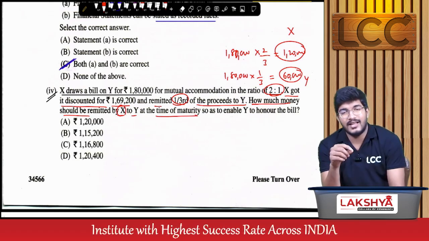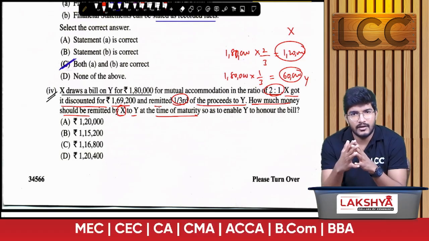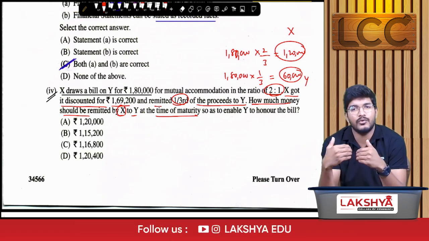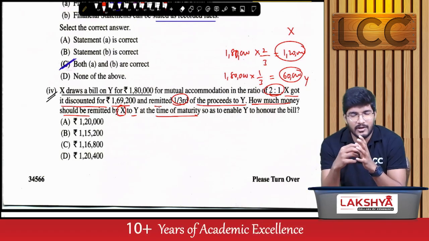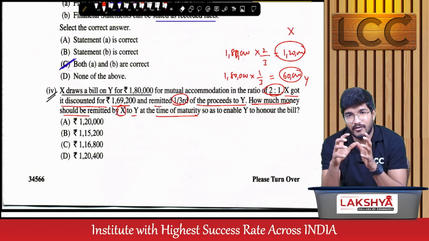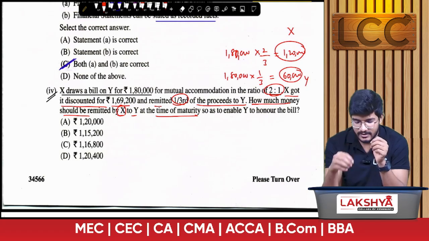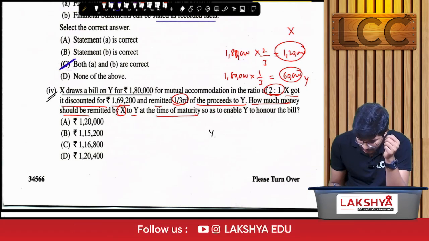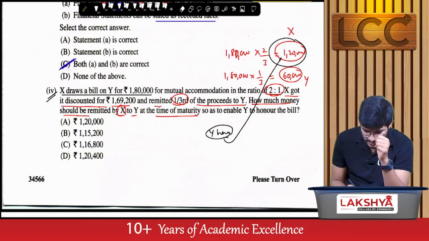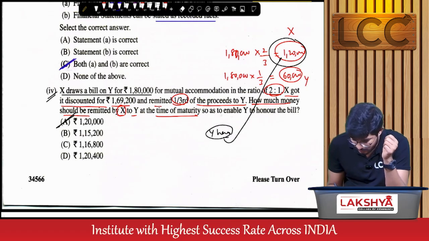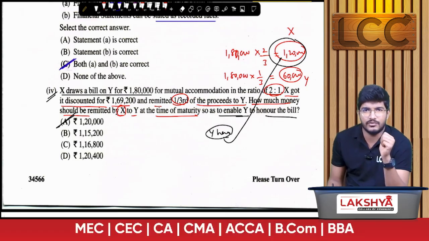Now, in this case, the drawee is Y, right? As the drawee is Y, on the due date Y has to pay the amount to the bank. But before that, in order to honor the bill of exchange, Y has to collect X's portion of the bill for repayment to the bank. Now, in such a case, Y has to receive X's share of the bill for making payment to the bank. That means the answer is 1,20,000, because to enable Y to honor the bill, the amount X has to give is 1,20,000. Done.